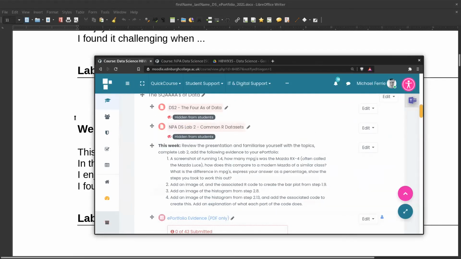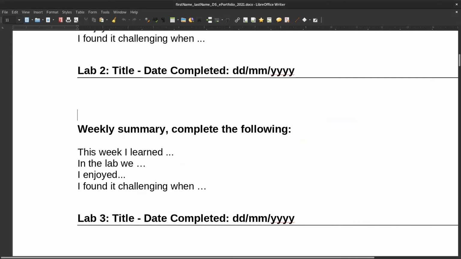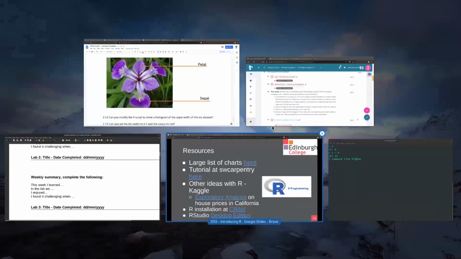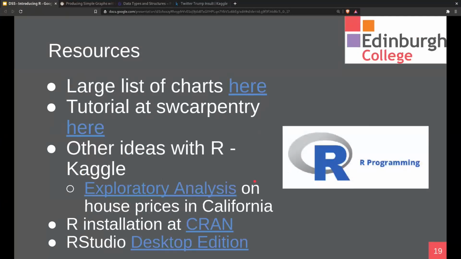So that's lab 1, that's lab 2, that's an introduction to R. I think I should probably stop there and let everyone get in and get started and have a go.